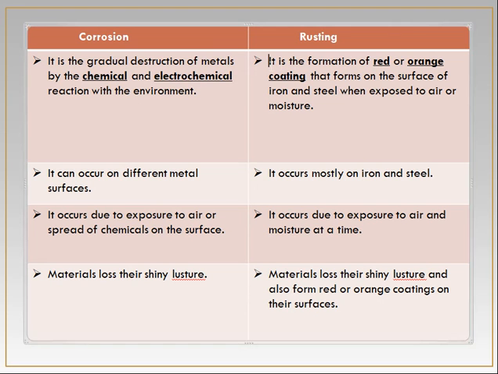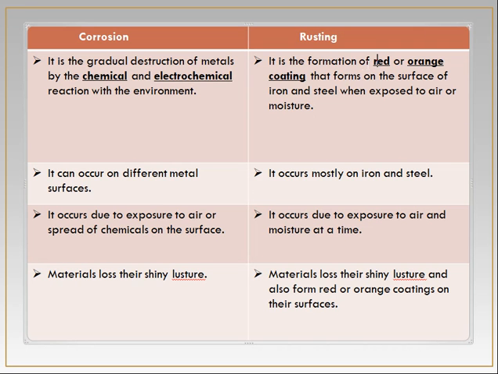While in the case of rusting, it is the formation of red or orange coatings on the surface of iron and steel when exposed to air and moisture.